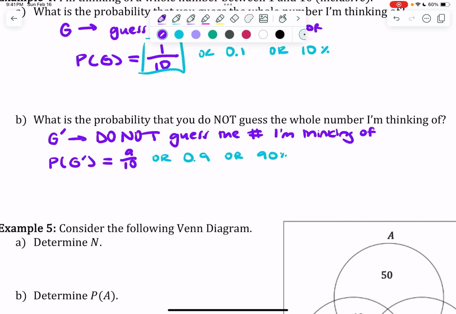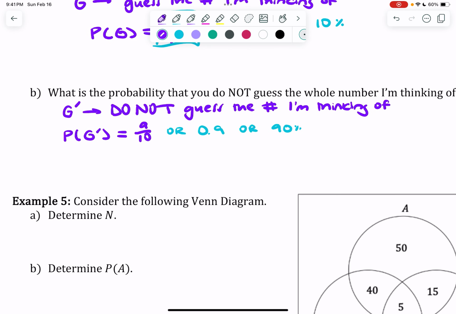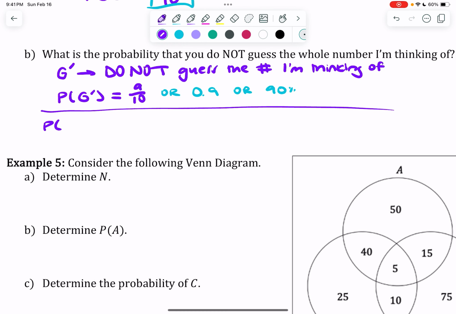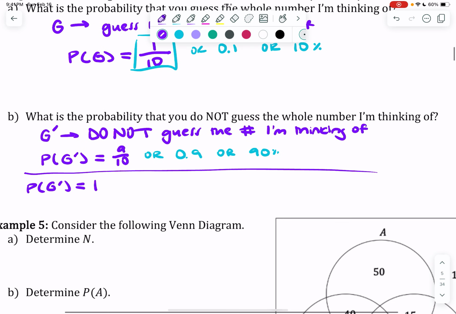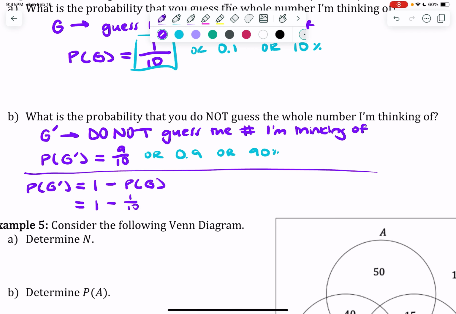But why that's sometimes useful is because if that number was pretty complex to figure out, and it wasn't something I could count or easily figure mathematically, I can also just say the probability of not G is equal to 1 minus the probability of G, or 1 minus 1/10, which is 10 over 10 minus 1 over 10, which is 9/10.